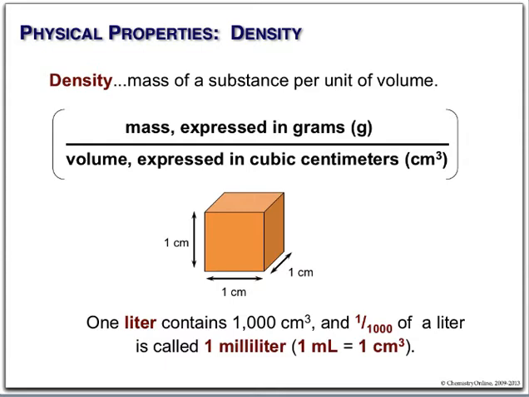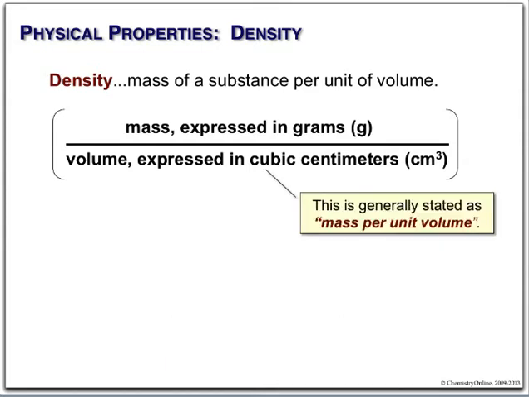One unit that we use a lot in chemistry is a liter. A liter equals 1,000 cubic centimeters, and 1/1000th of that is a milliliter. Remember, 1 milliliter is the same as 1 cubic centimeter. Density is typically referred to generically as mass per unit volume.